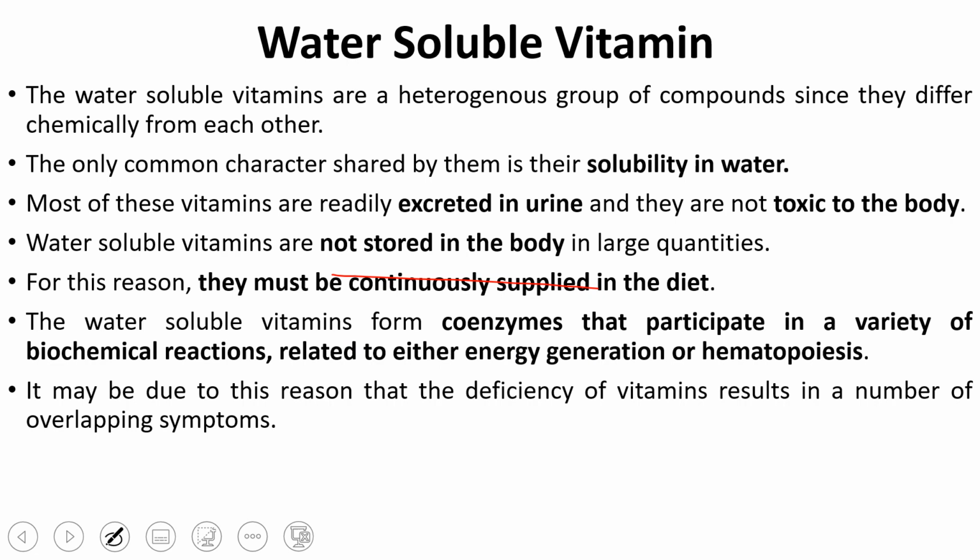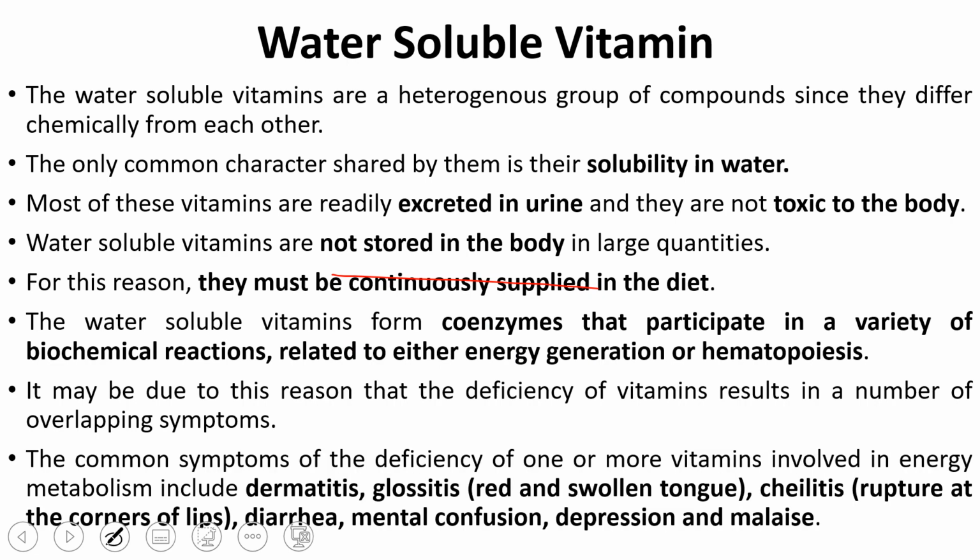It may be due to the reason that the deficiency of a vitamin results in a number of overlapping symptoms. The common symptoms of the deficiency of one or more vitamins involved in energy metabolism are dermatitis, glossitis. What is glossitis? That is a red and swollen tongue. Cheilitis, that is cracking in the corners of the lips. Diarrhea, mental confusion, depression and malaise. So these are the two broad classes of vitamins which we have.